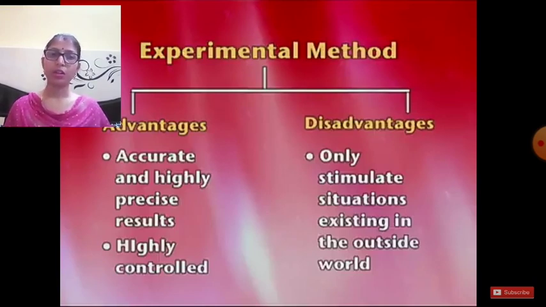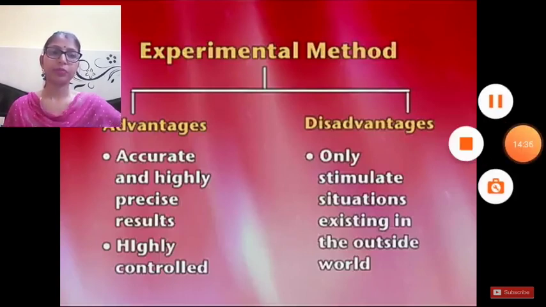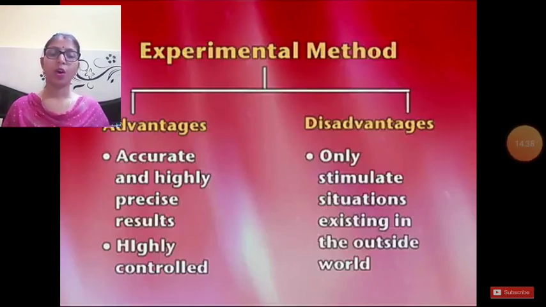Now look at the disadvantages. It only simulates situations existing in the outside world. That means only a few situations are selected for testing in the laboratory, and there are so many situations which we cannot use in a laboratory setting. Okay. So this is all about the experimental method, in which we studied the concept of experimental method and types of experimental method, the concept of variables, and lastly the evaluation part.